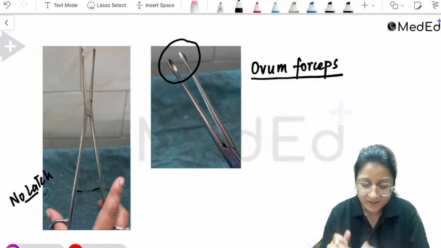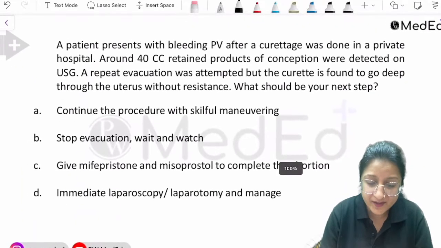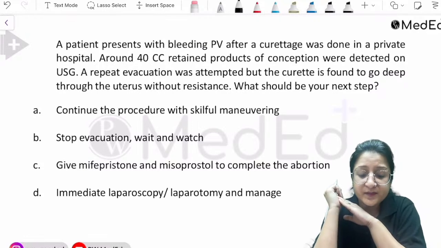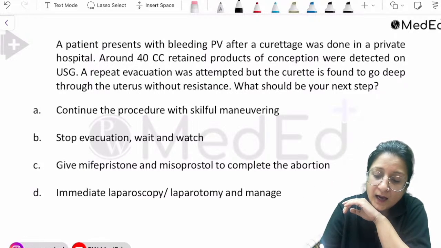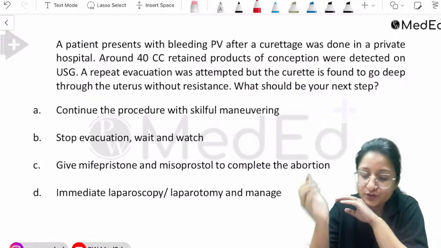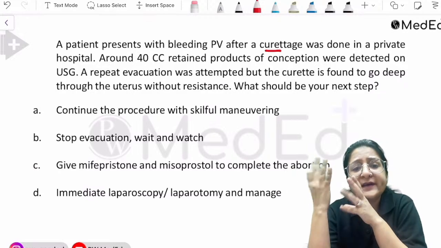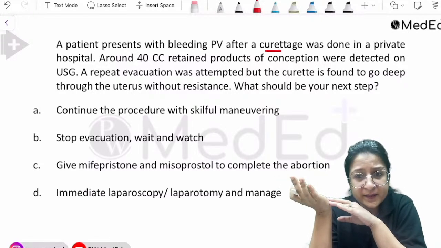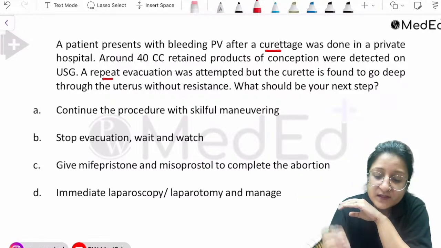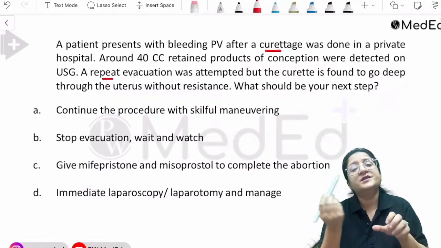Okay, now let's have a look at the next question. This is also a previous year MCQ from your FMG examination only. So a patient presents with bleeding PV after a curettage was done in a private hospital. Okay, so she has already undergone a curettage at some private hospital. Around 40 cc retained products of conception were detected on ultrasound. A repeat evacuation was attempted, but the curette is found to go deep through the uterus without resistance.